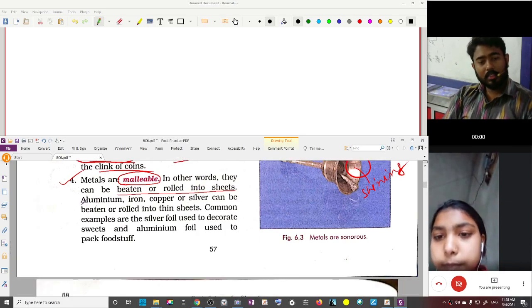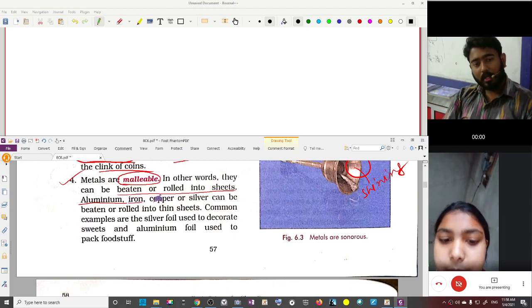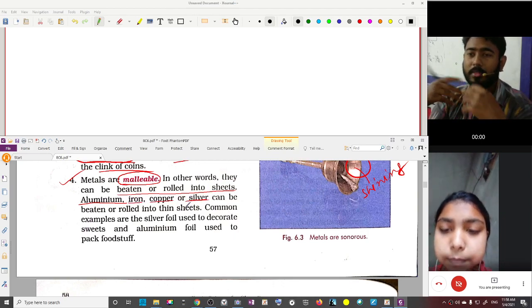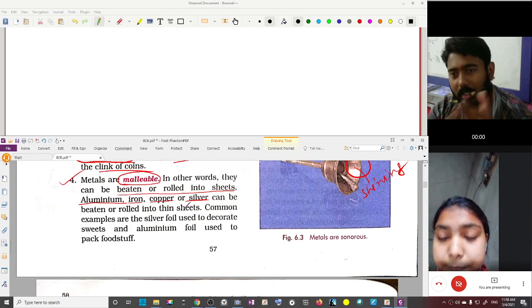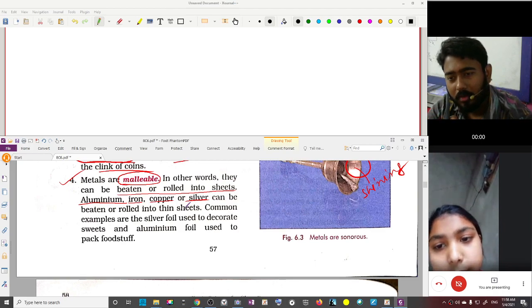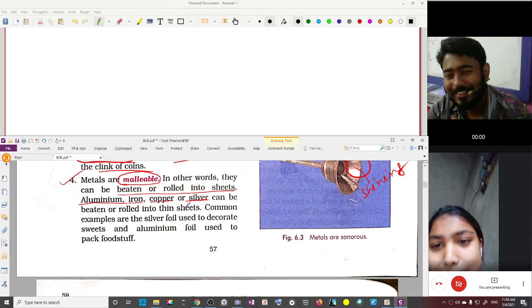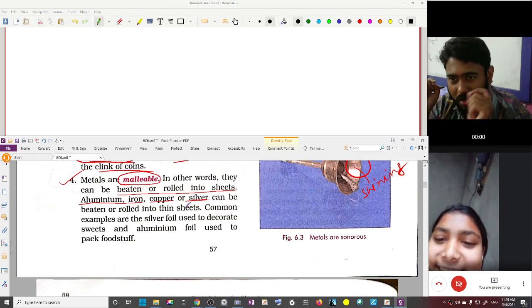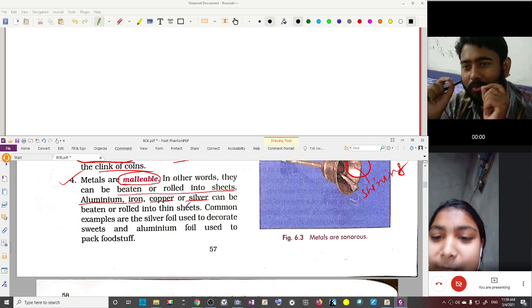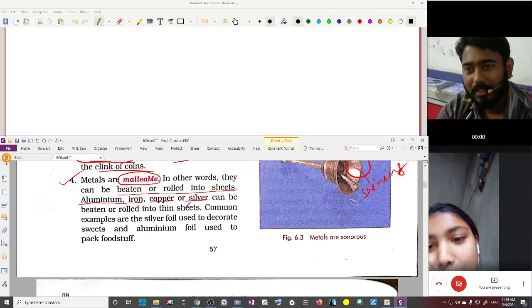We have already seen aluminium foils. We can make sheets of iron, copper, silver. Sheets of silver are used in making silver ornaments. Have you heard of a silver thali? When you go to a gold shop and ask for a plate made of silver, they can give you one.